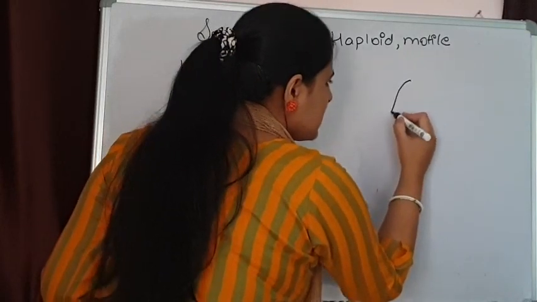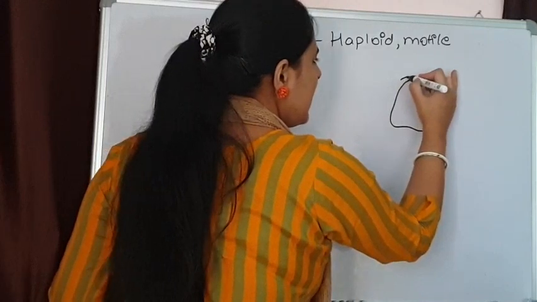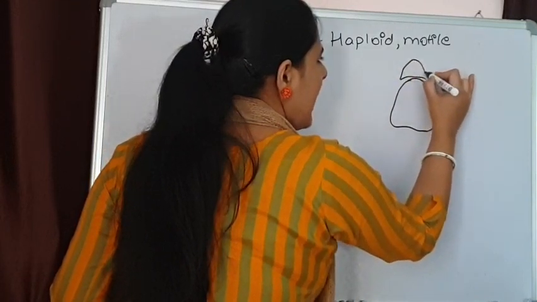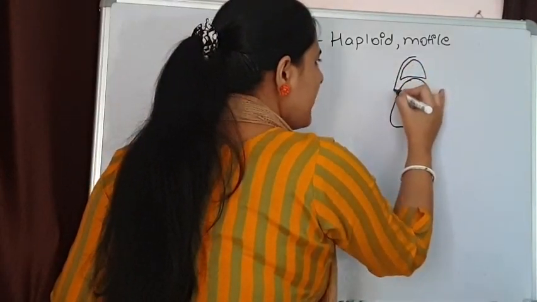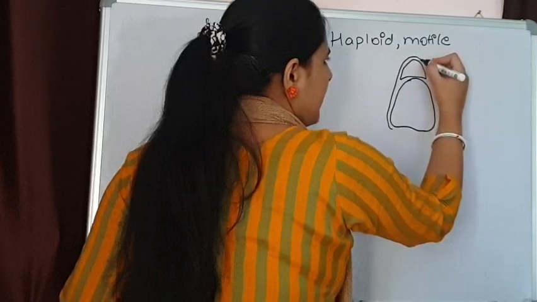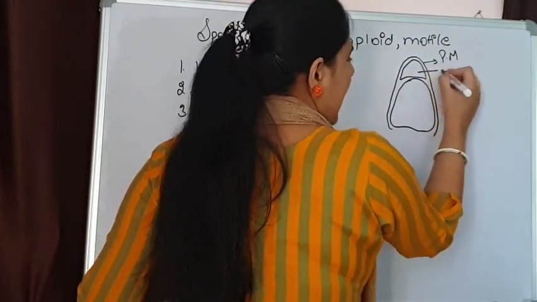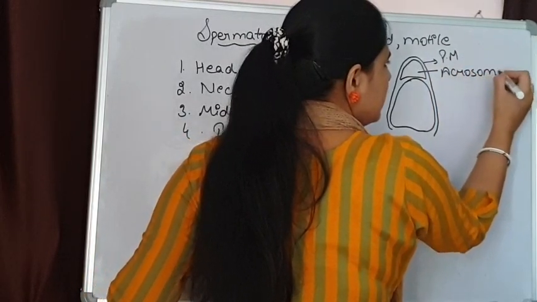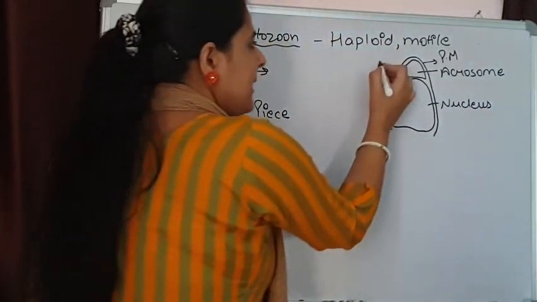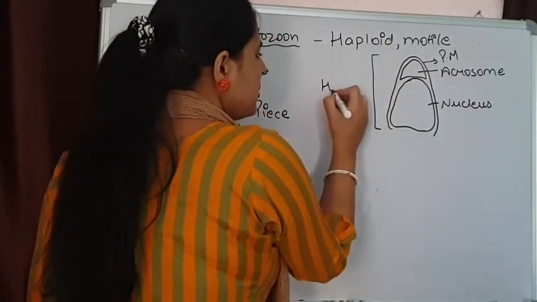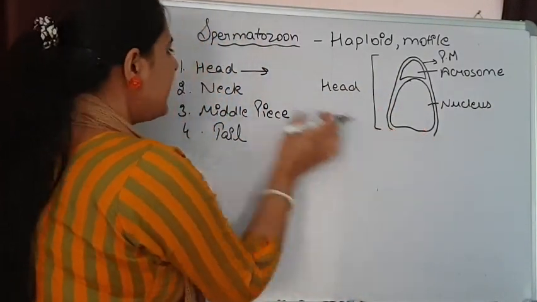So, like this is the nucleus region. A large nucleus is present, and over its tip the acrosome region is present. This is the head region, and this portion will be covered by the plasma membrane. So, this is the plasma membrane, acrosome is there, nucleus is there that is containing DNA and basic proteins, and this whole portion is the head region of a matured sperm.